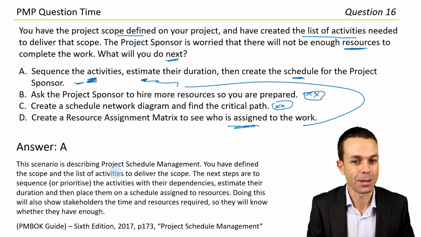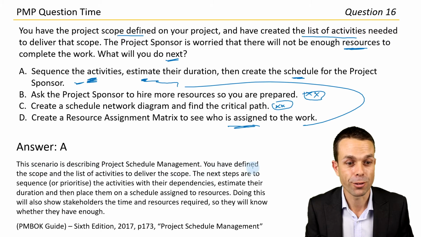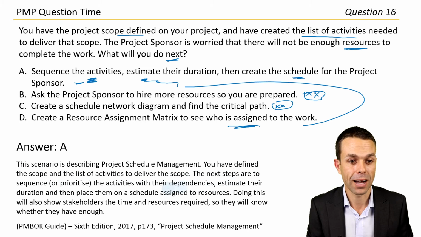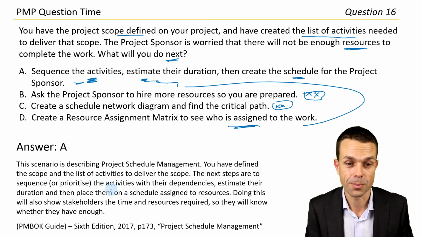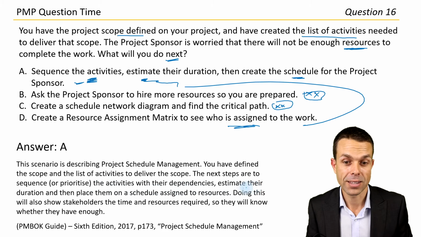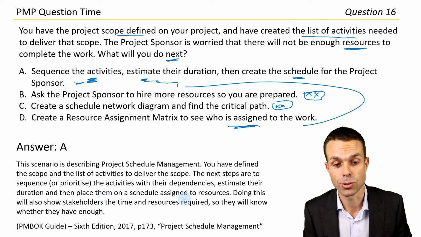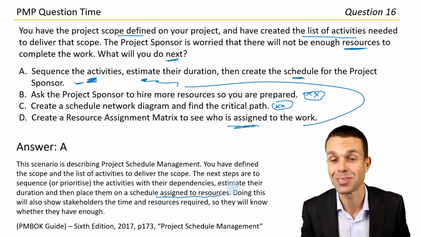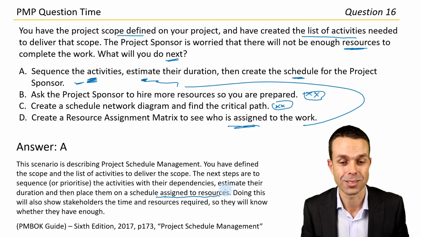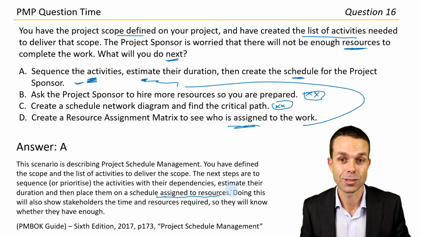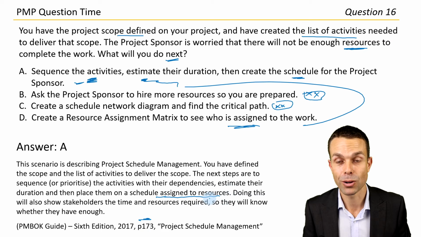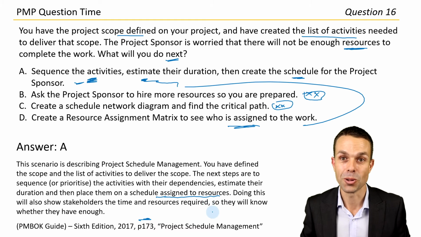This scenario is describing project schedule management. You have defined the scope and the list of activities to deliver that scope. The next steps are to sequence them or prioritize them with their dependencies, estimate their duration and then place them on a schedule assigned to resources. Oh, it conveniently left that out, didn't it? So we had to have known that, which is very good. But when we're assigning to resources, then we know who's going to be required and whether we have enough. So there we go, page 173 in the PMBOK Guide, 6th edition, Project Schedule Management.